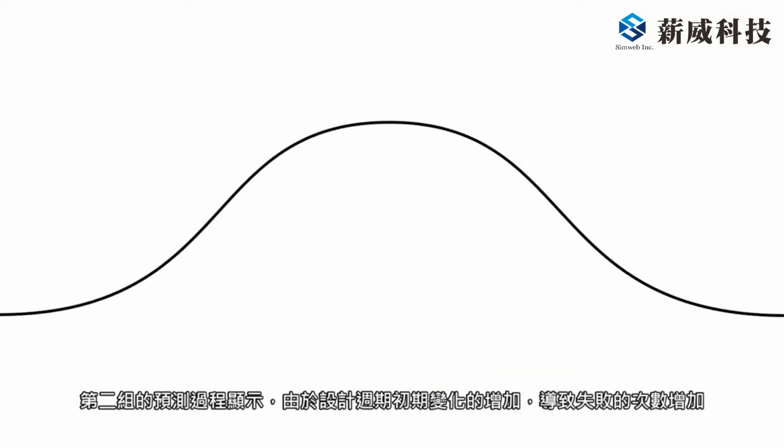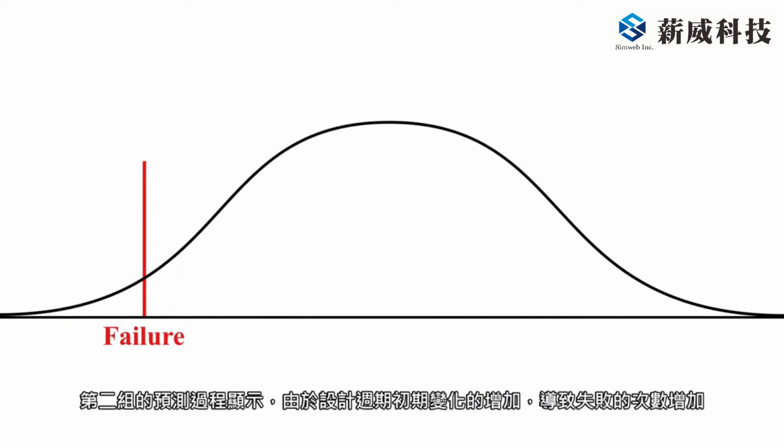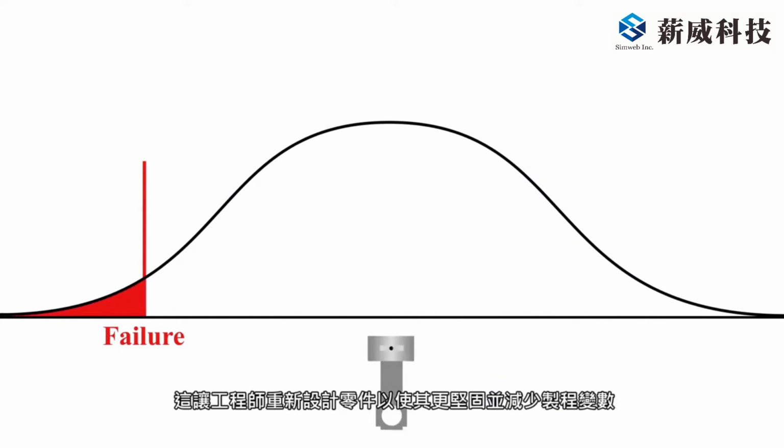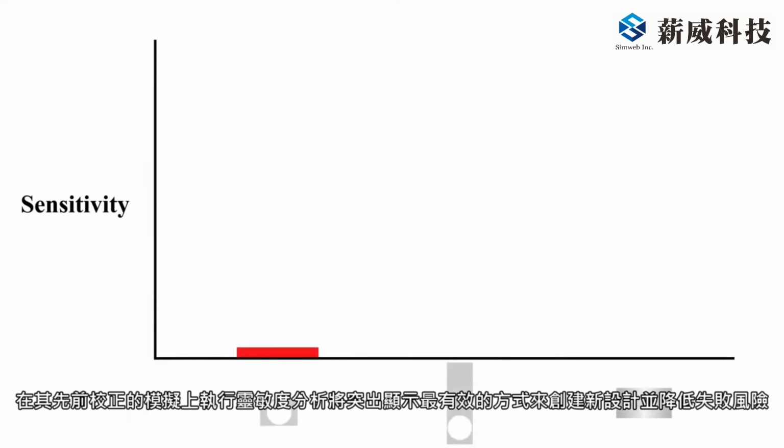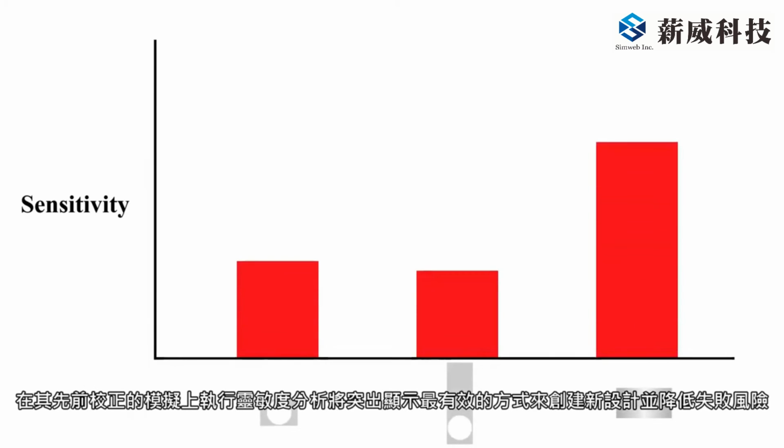Group 2's prediction process revealed the higher number of failures due to the increased variation early in the design cycle. This allowed the engineers to redesign the parts to make them stronger and to reduce the process variation. Performing a sensitivity analysis on their previously calibrated simulations would highlight the most efficient way to create a new design and reduce the risk of failure.